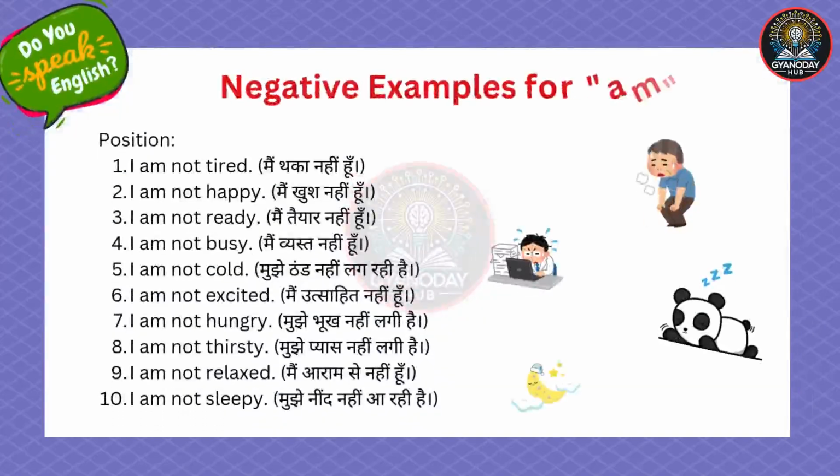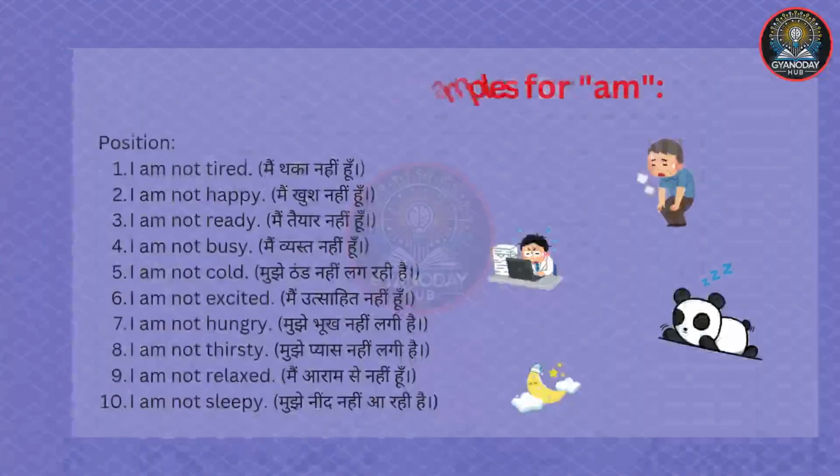Negative examples for am, position. I am not tired. I am not happy. I am not ready. I am not busy. I am not cold. I am not excited. I am not hungry. I am not thirsty. I am not relaxed. I am not sleepy.